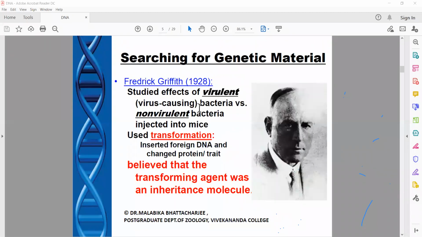Now coming to Griffith. This was also a very landmark experiment, and I think you have read the experiment of Griffith in class 11 or 12. So Frederick Griffith in 1928 studied the effects of virulent bacteria versus non-virulent bacteria. He injected two categories of bacteria into mice, and he saw that in the case of the virulent bacteria, the mice were dying. So there might be something happening.